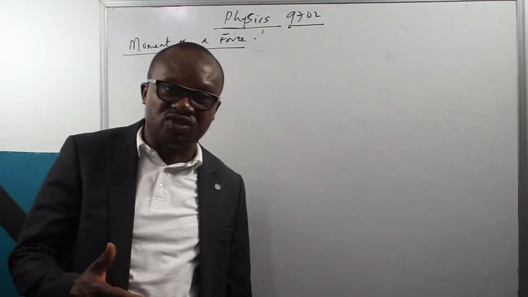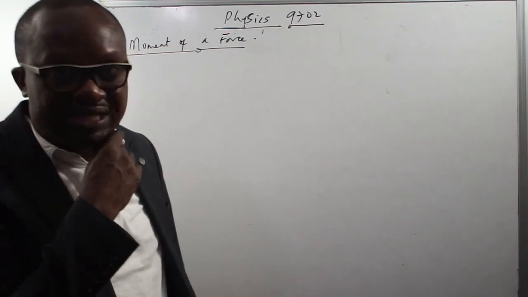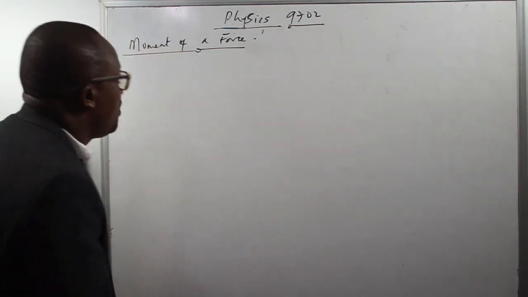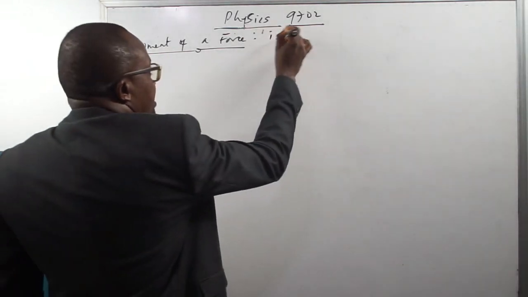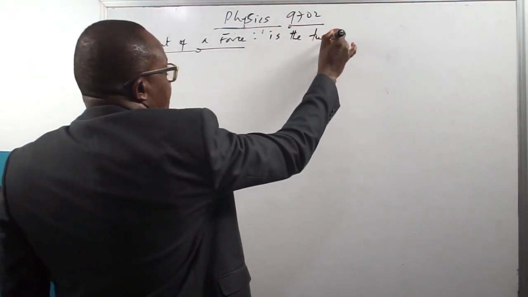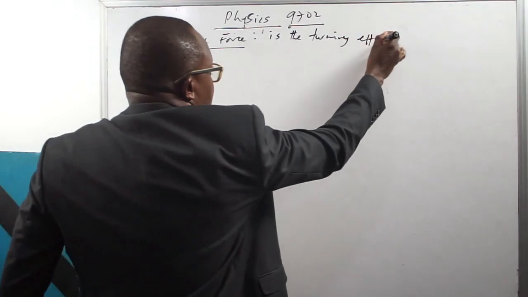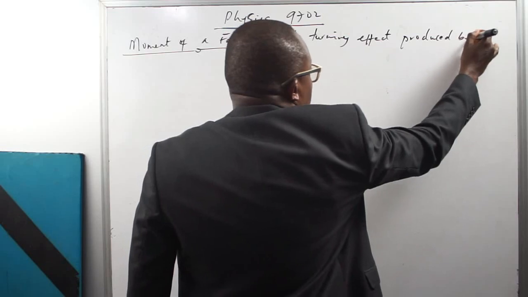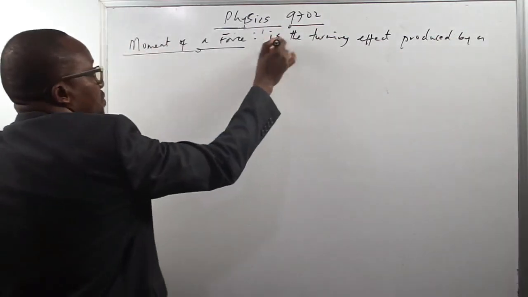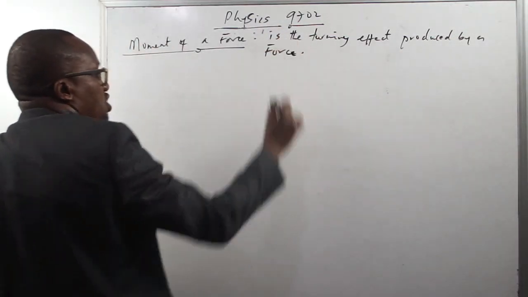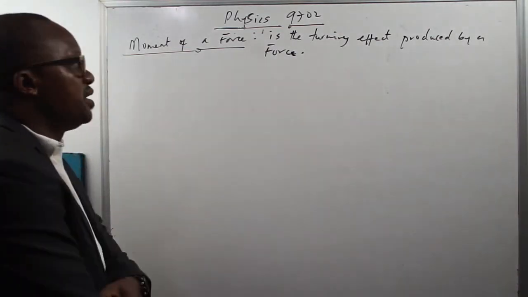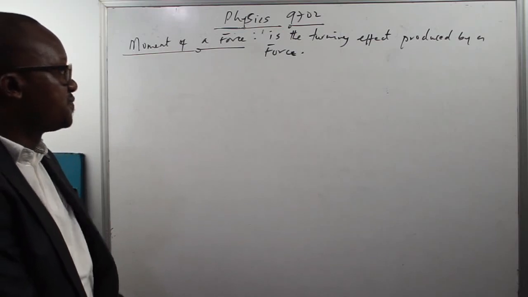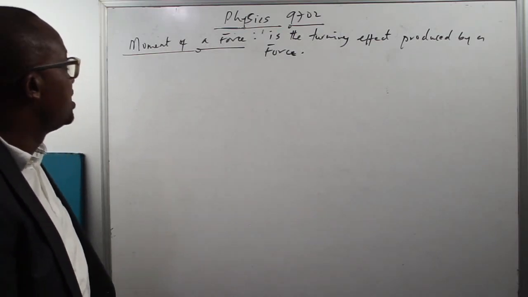If I say that moment of a force is the turning effect produced by a force, have I defined moment, or did I just state the effect of moment? What I did was to state the effect of moment. So we said that moment of a force is basically the turning effect produced by a force. Question: does this define moment, or does it just state the effect of moment? It just states the effect of moment.